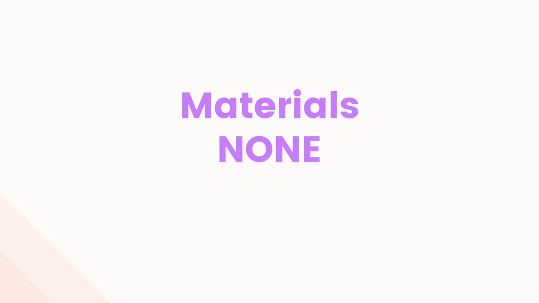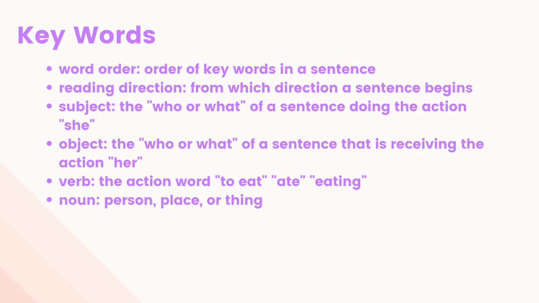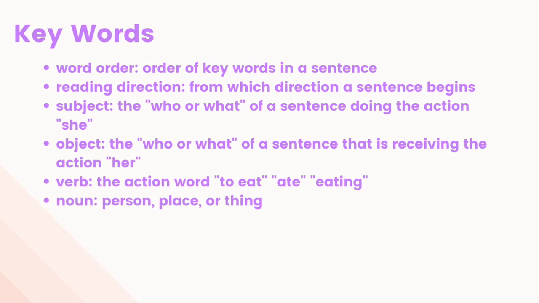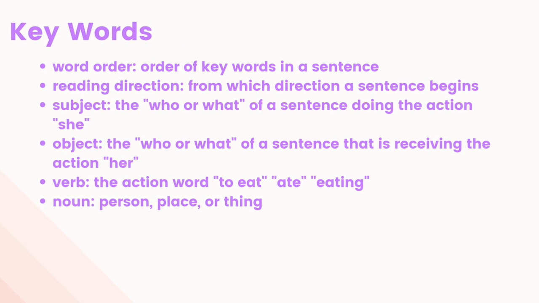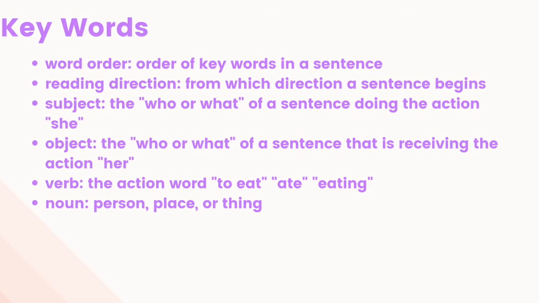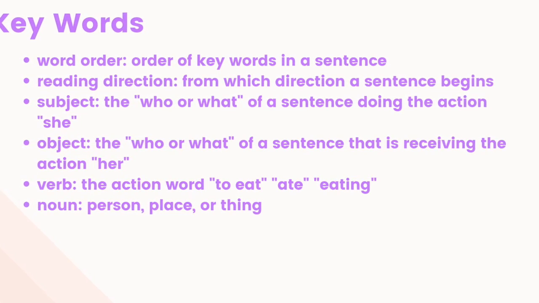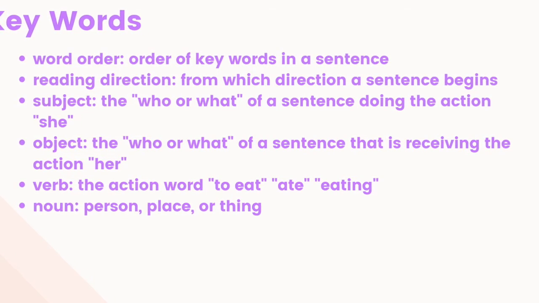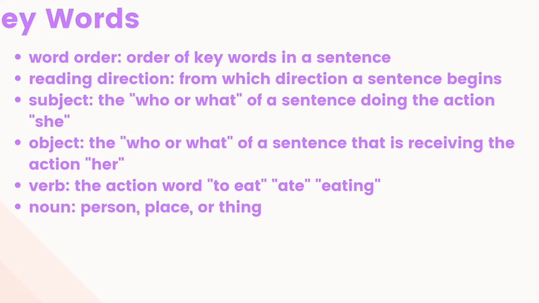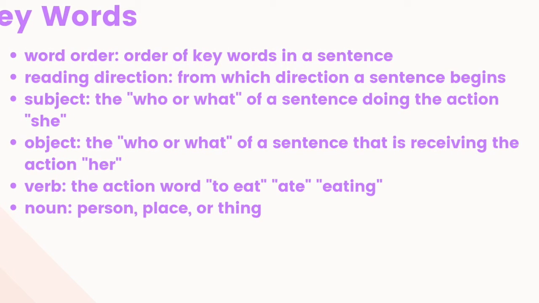For this activity, we don't need any materials. Keywords. Word order: order of keywords in a sentence. Reading direction: from which direction a sentence begins. Subject: the who or what of a sentence doing the action, like she. Object: the who or what of a sentence that is receiving the action, like her. Verb: the action word, to eat, ate or eating. Noun: person, place, or thing.